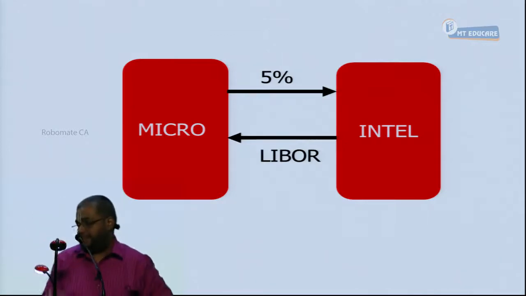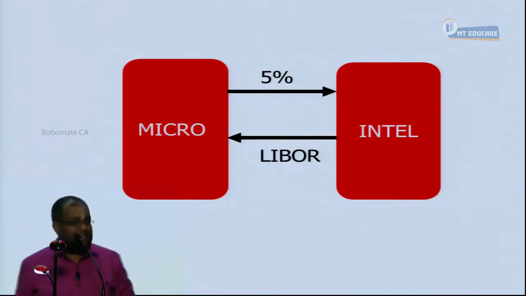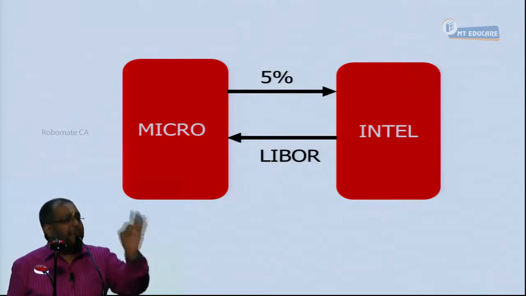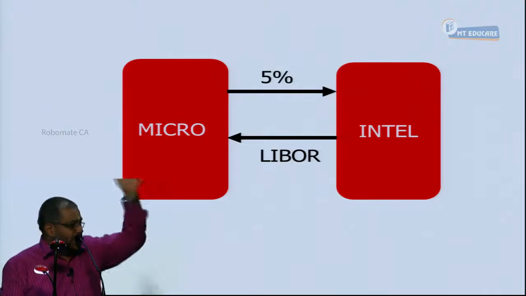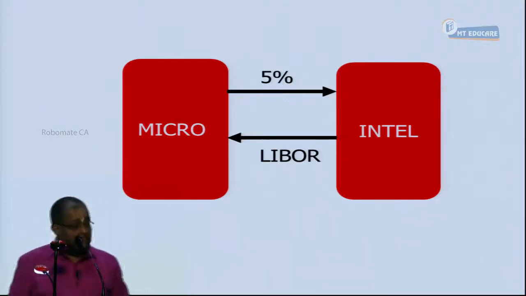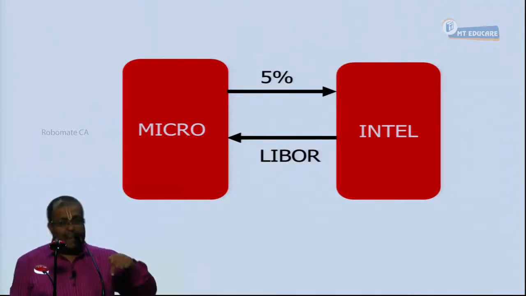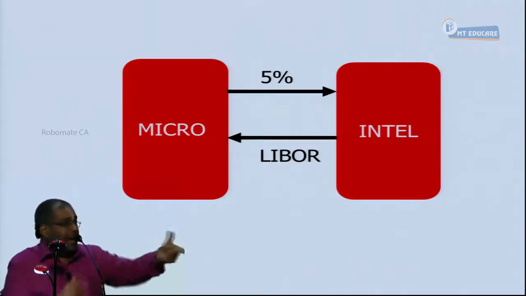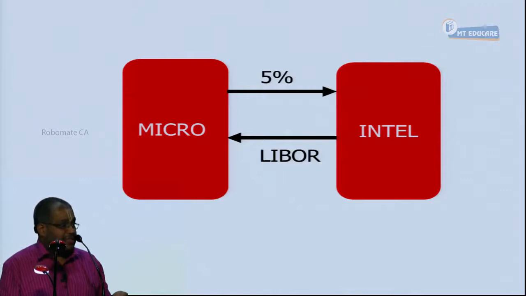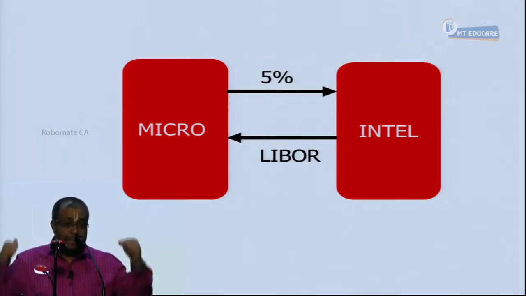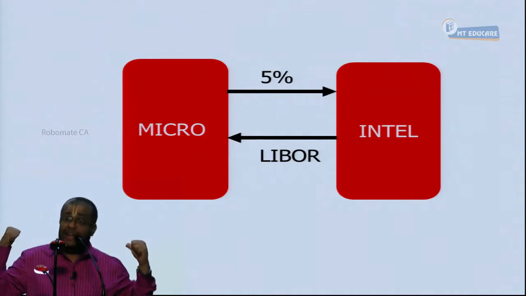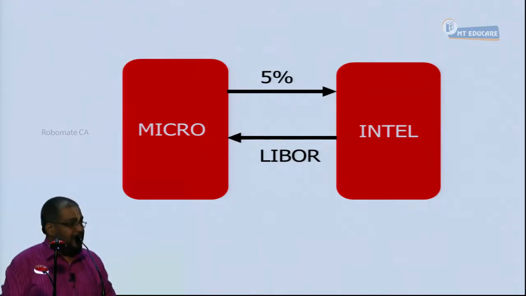Yes or no? Okay. Now, how it is exchanged is, this is like an FRA only. For example, a 6/12 FRA. What happens at the end of the 6th month? I'll compare the 6 months LIBOR against 5% and fix the amount. That amount fixed is not going to be paid in the 6th month, it is paid in the 12th month. So what I fix on the previous date, I settle on the next date.